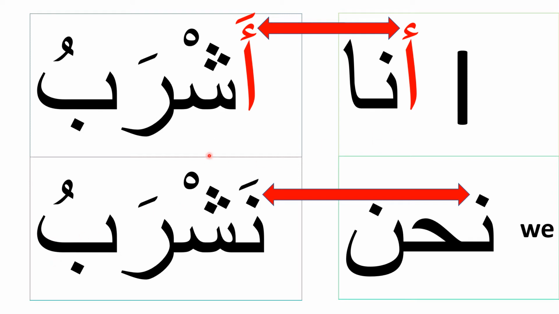I drink, أنا أشرب. The prefix is a. And we drink, نحن نشرب. The prefix is na. As you notice, the prefix of the verb and the pronoun share the same first letter. أنا أشرب. نحن نشرب.